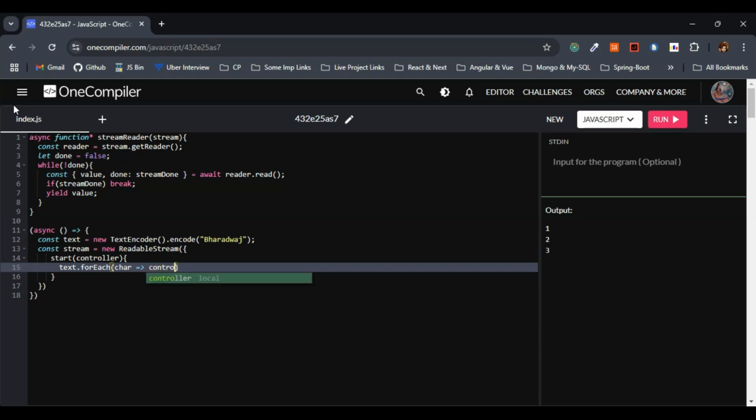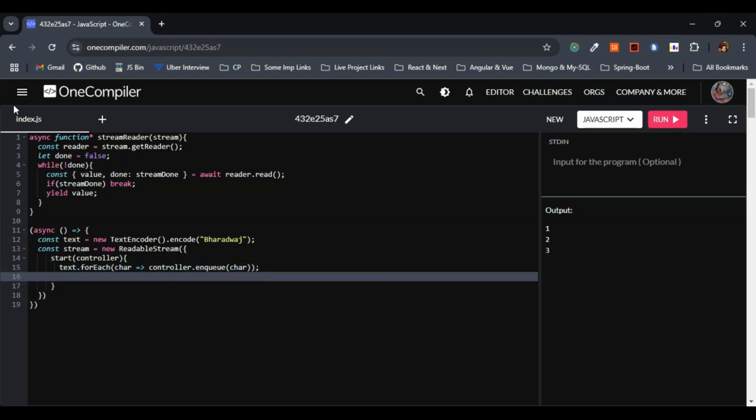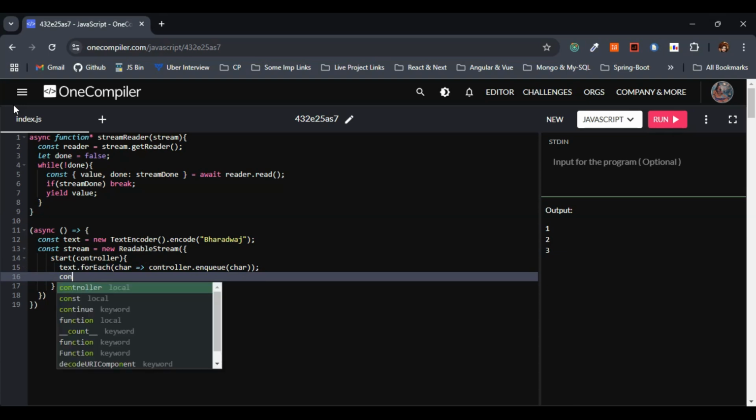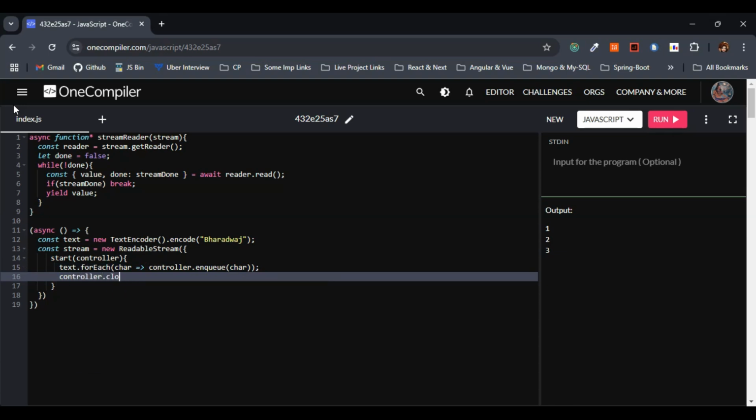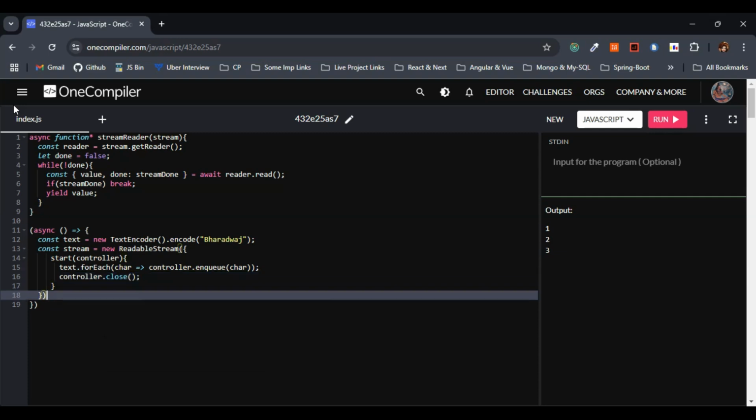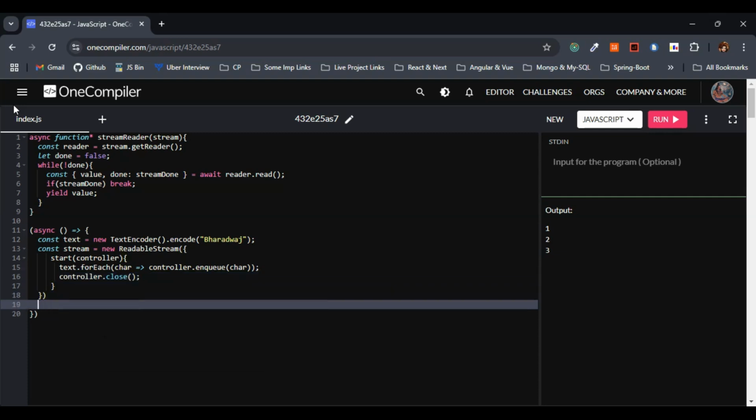So I'll just pass controller over here. Let's make use of enqueue of char. Nothing but we are pushing the individual character, right? So next line, we will close the controller. So I'll just make use of controller dot close over here. So I hope this is clear. The code is somewhat a little big, but it is very easy to understand.